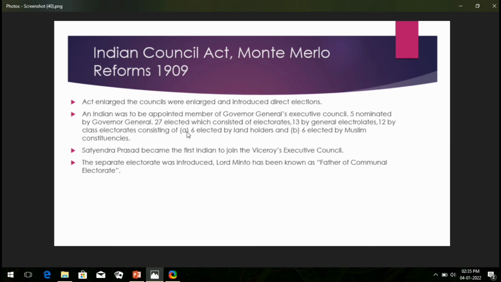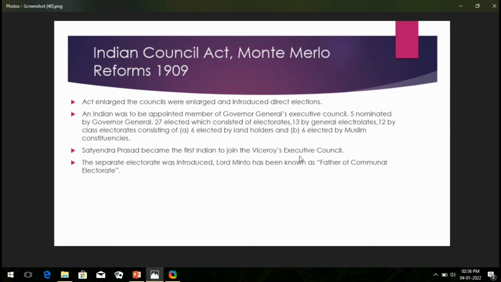After that, the task of ruling over India would become very easy for the English. So that's why they decided to bring in this act, right? And apart from this, you can see here, 6 were elected by landholders and 6 elected by Muslim constituencies. So basically it was called a communal based electorate, communal electorate, right?